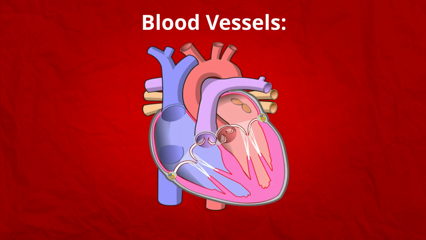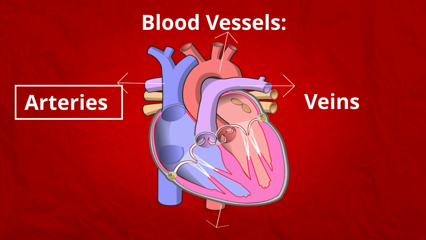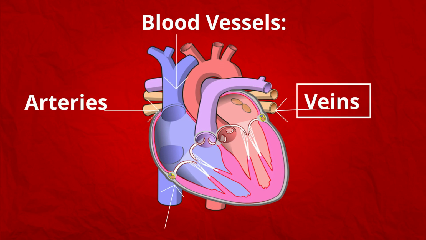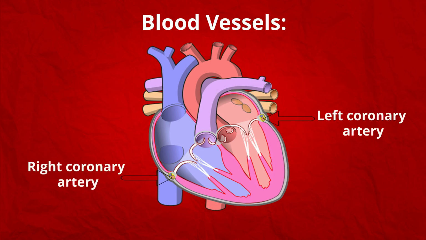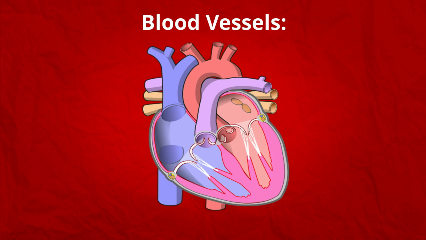Blood vessels. The heart consists of arteries and veins. Arteries carry blood away from the heart, whereas veins carry blood towards the heart. Aorta. Aorta is a major artery which branches to arteries and carries oxygenated blood throughout the body. Pulmonary artery. Pulmonary artery carries deoxygenated blood from the heart to the lungs for purification. Coronary arteries. Coronary arteries transport oxygenated blood to the heart muscle.